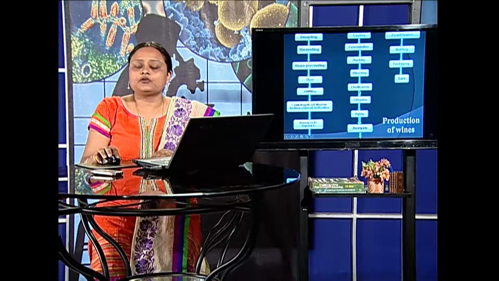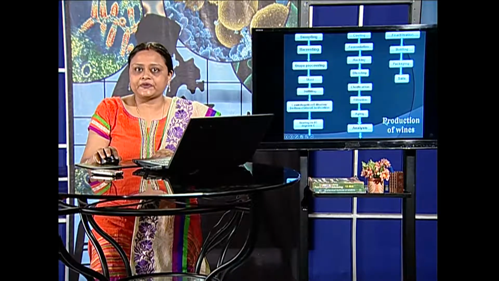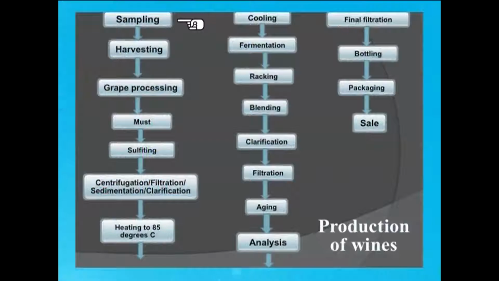We will briefly go through a flow chart which gives us the idea how wines can be produced in the industries. First, they are sampled, that is in a vineyard, the grapes are checked and then harvested, meaning picked. Then the grape that is procured is processed and converted into must. Must is sulfited to reduce the load of unwanted and contaminating microbes. Then as required, it can be centrifuged, filtered, or clarified by sedimentation. Then it is heated and cooled. Finally it is fermented with yeasts. Other steps after fermentation include racking, then blending if required, fining, clarification, filtration.